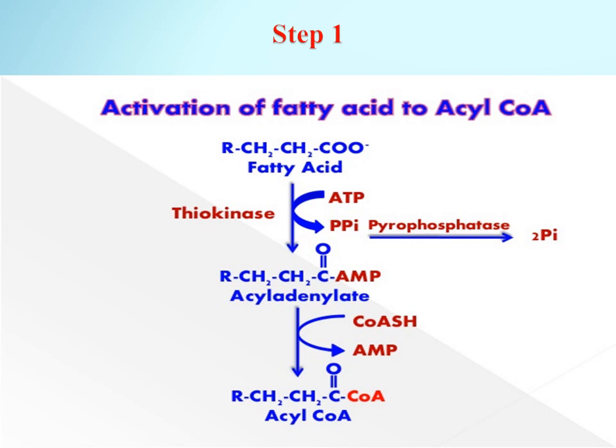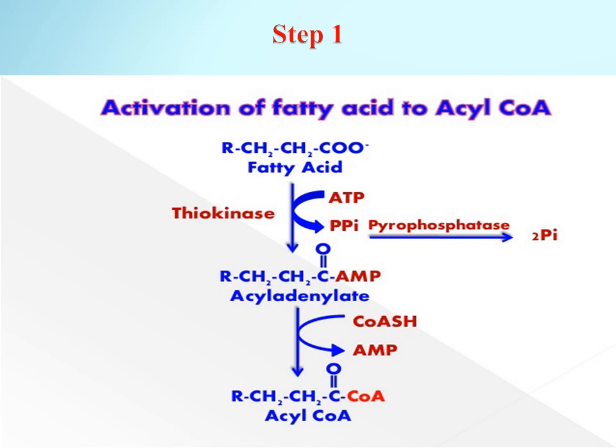This reaction occurs in two steps. First, the fatty acid reacts with ATP to form acyl adenylate. In this reaction, AMP is retained in a bound form to fatty acid and other two phosphoryl groups are released as pyrophosphate. Next, sulfhydryl group of Coenzyme A attacks acyl adenylate to displace AMP and forms acyl coenzyme A. Pyrophosphate released in the first reaction is rapidly hydrolyzed to inorganic phosphates, and because of that this reaction becomes irreversible.